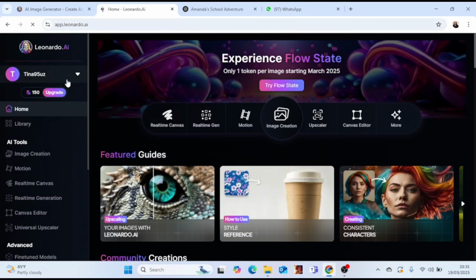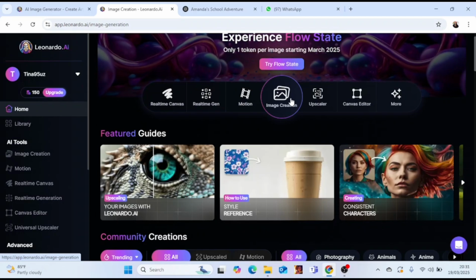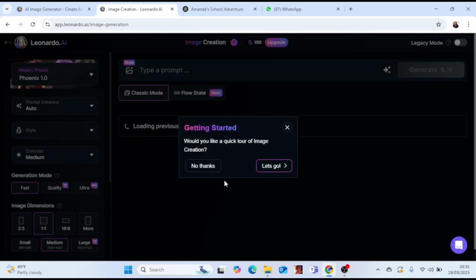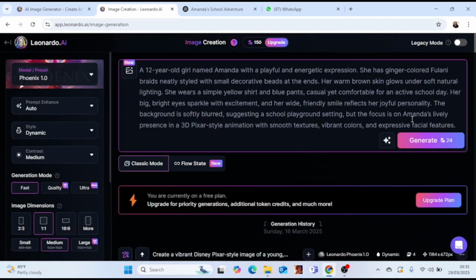So now I'm going to click on image generation, and I'm just going to swipe this and say no thanks, because I already know how to use the app. But if you're still new, you can just click on yes, so that they can give you an intro on how to use the app or the website. Now I'm just going to paste my prompt, and I want to check that all the information about the character is right before I proceed.